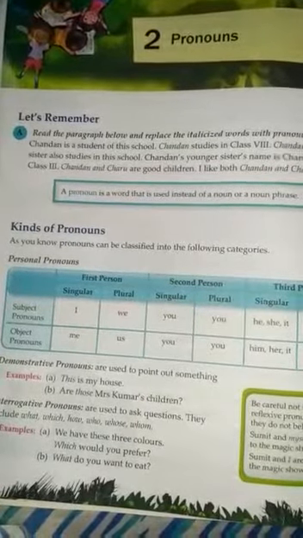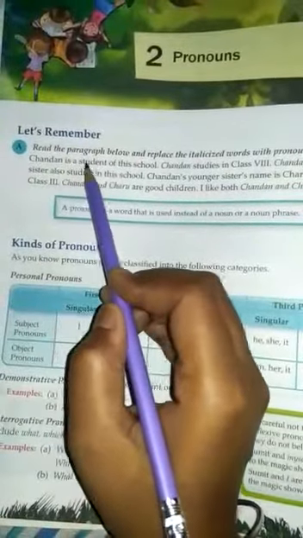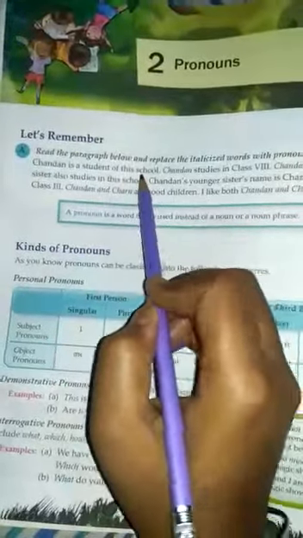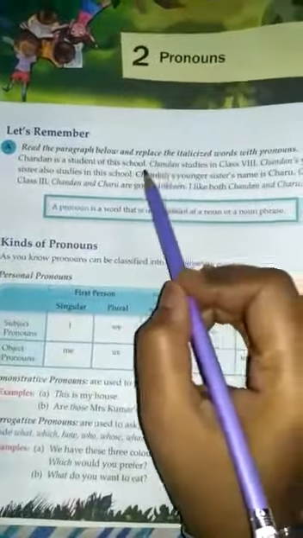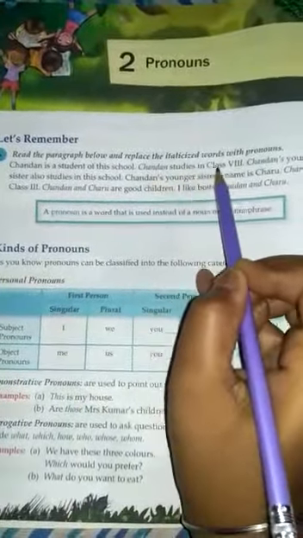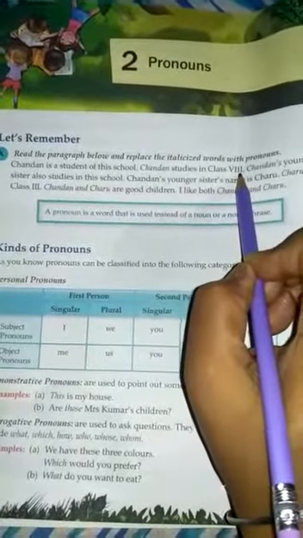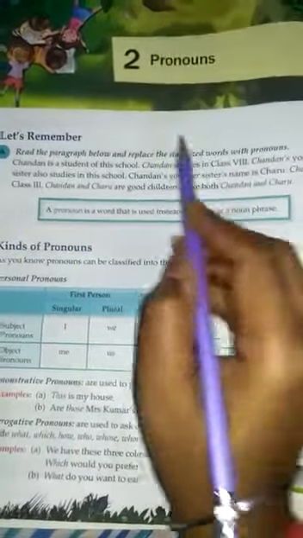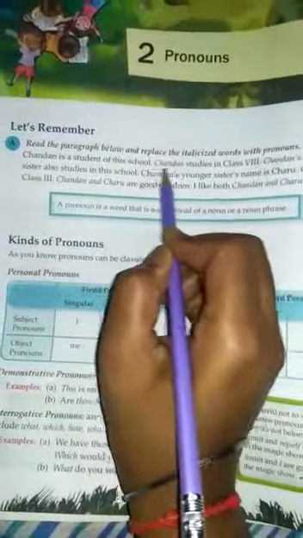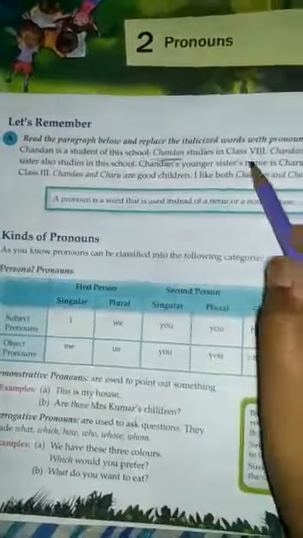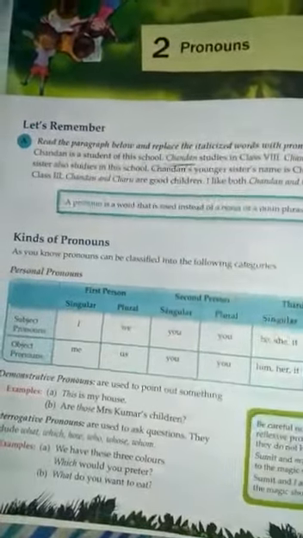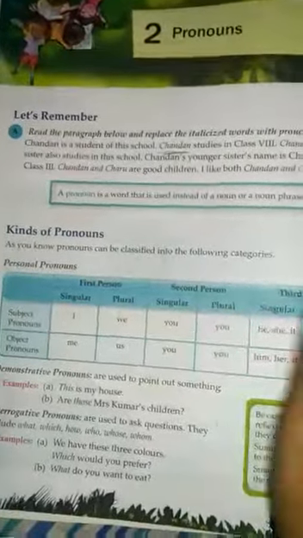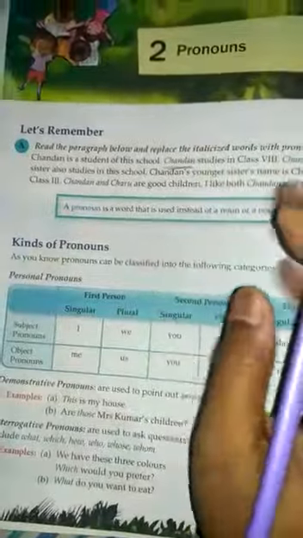So students, see here. Chandan is a student of this school. And Chandan studies in class 8. So students, here Chandan is a noun word. And we are all talking about Chandan. So here we replace the noun Chandan and we use the pronoun he.